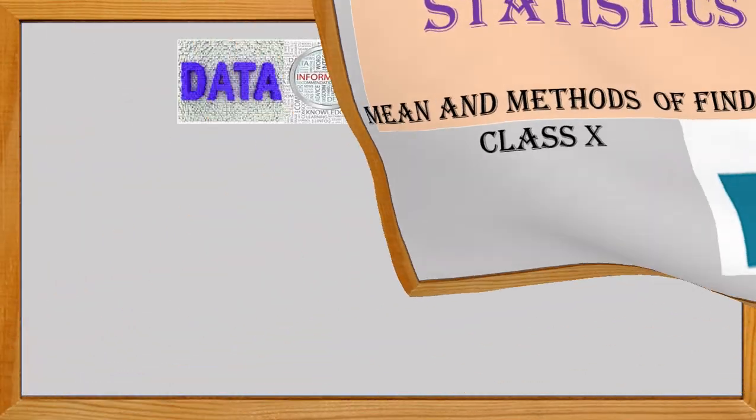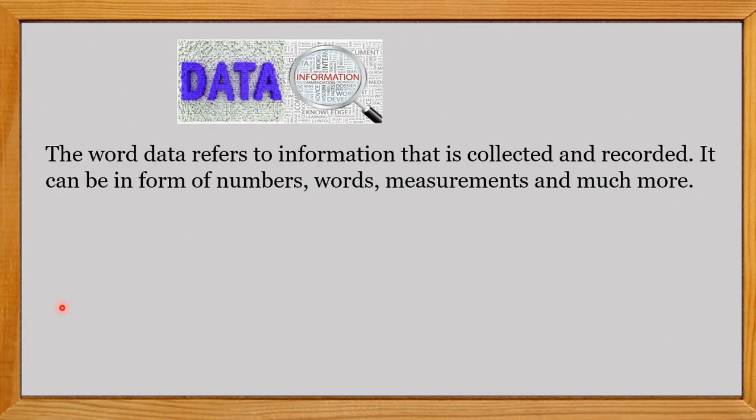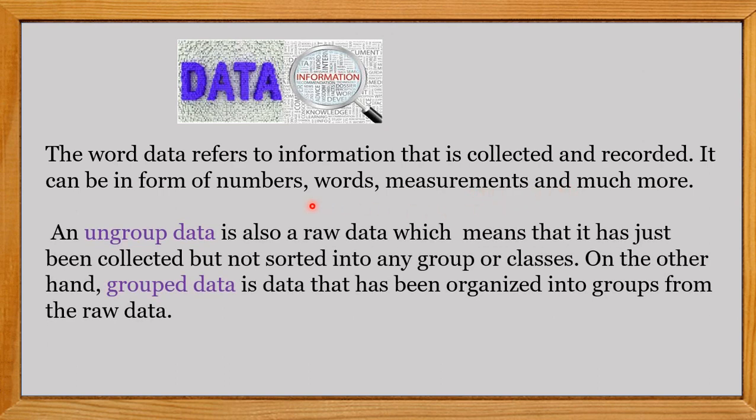data. As we know, data is the collection of information that is collected and recorded. It can be in the form of numbers, words, measurements, pictures, facts, numerals, and much more. Now we have two types of data. When we collect data initially, it is raw data, also known as ungrouped data.